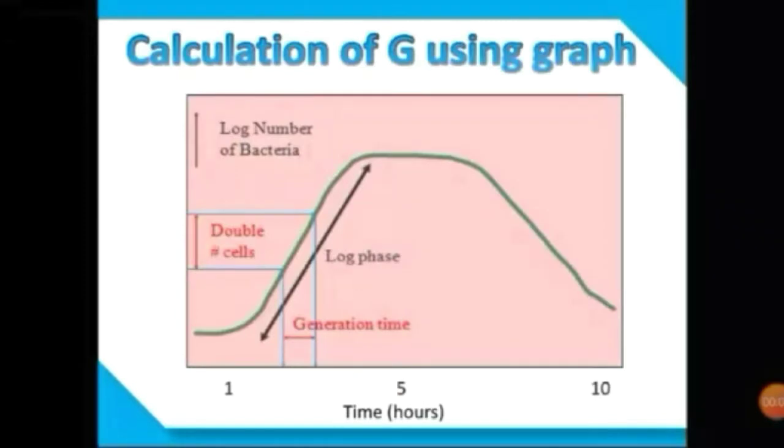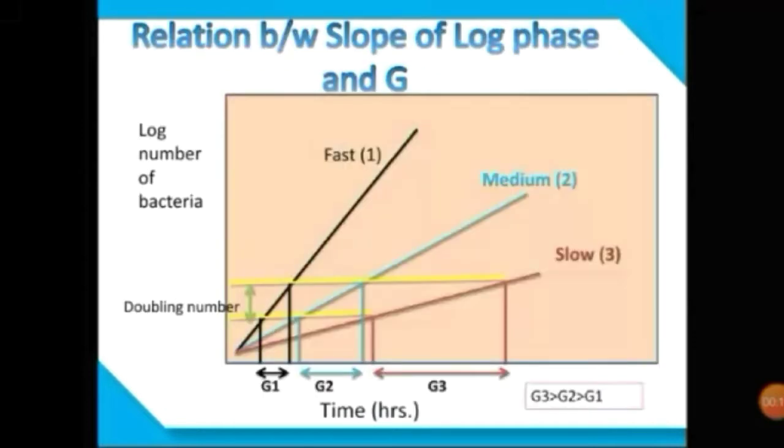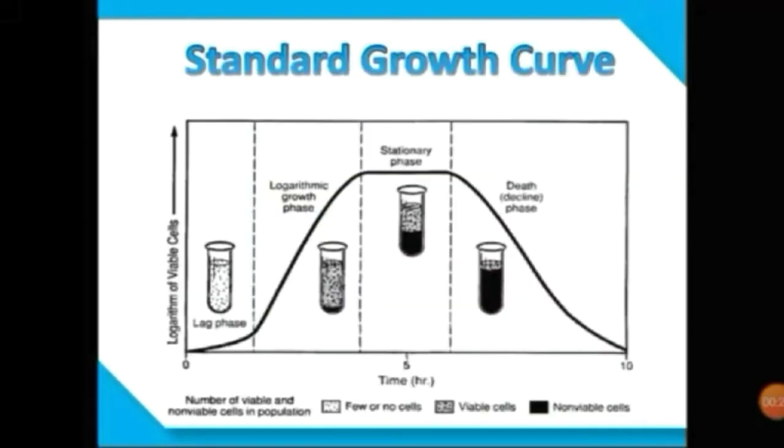We can also calculate the value of generation time by plotting a graph between the log of the number of bacteria and the time of incubation. By marking the doubling population on the y-axis and extrapolating it to the x-axis, we can calculate the generation time. Here the relation between slope and generation time is shown, which is that the slope is inversely proportional to the generation time. The greater the slope, the less the generation time will be.